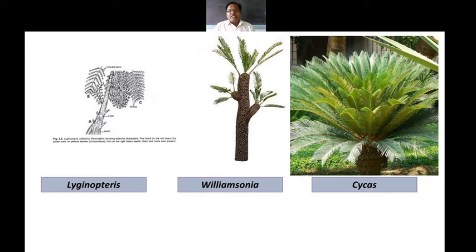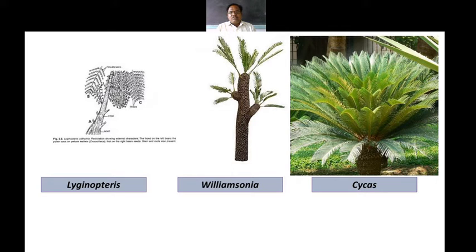The gymnosperm and the angiosperm both belong to the same category, the phanerogams, but the only difference is that the growth of the gymnosperm is comparatively very slow. Maximum members of the gymnosperm are used as ornamental plants. For example, cycas, araucaria, and different types of pine species, especially pinus. So these are known as the gymnosperm, and these plants are used as ornamental plants.